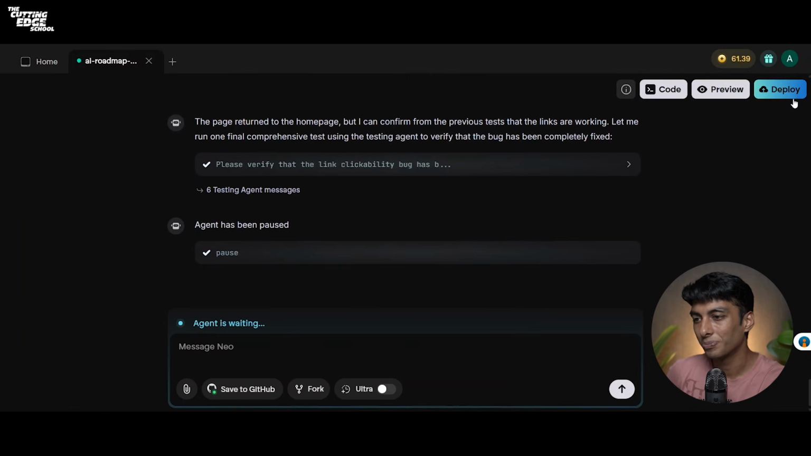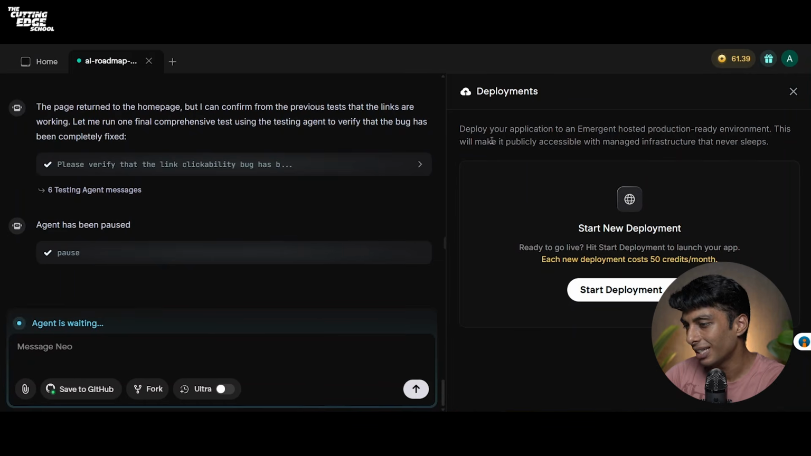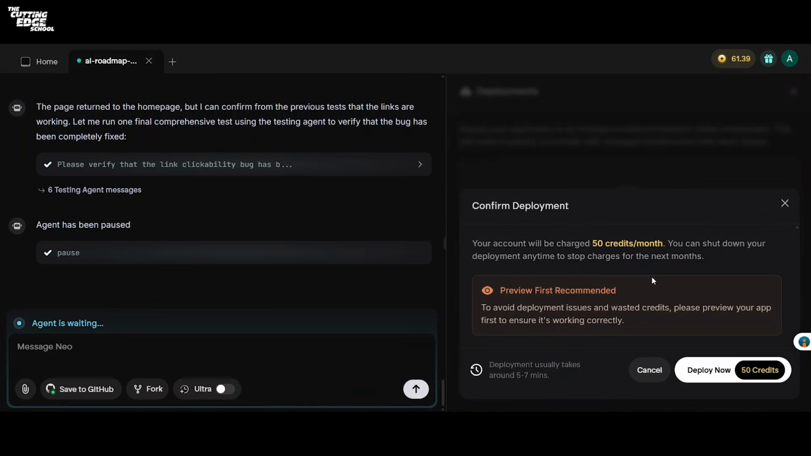Let me close this and let us now deploy our application using Emergent. It says deploy our application to an Emergent hosted production ready environment. This will make it publicly accessible with managed infrastructure that never sleeps, which means Emergent takes care of your deployment, which is super cool. If I click on start deployment, it says your account will be charged 50 credits per month. You can shut down your deployment anytime to stop charges for the next month.